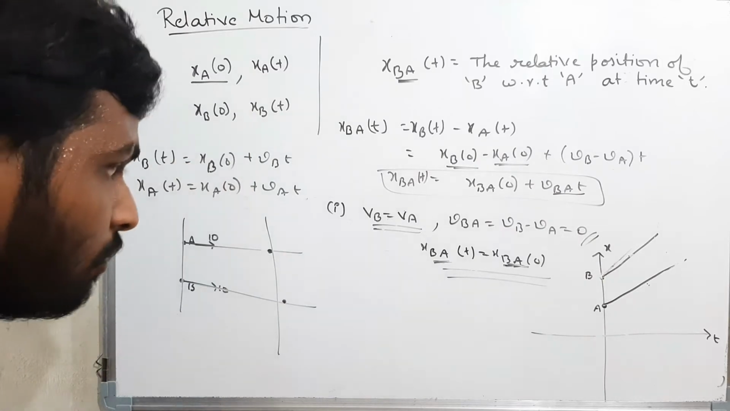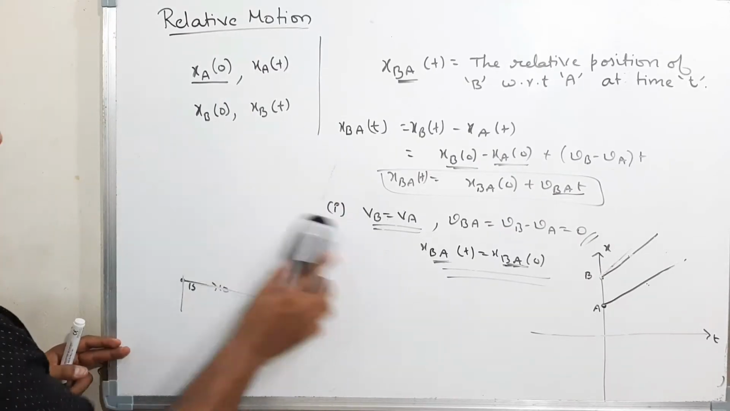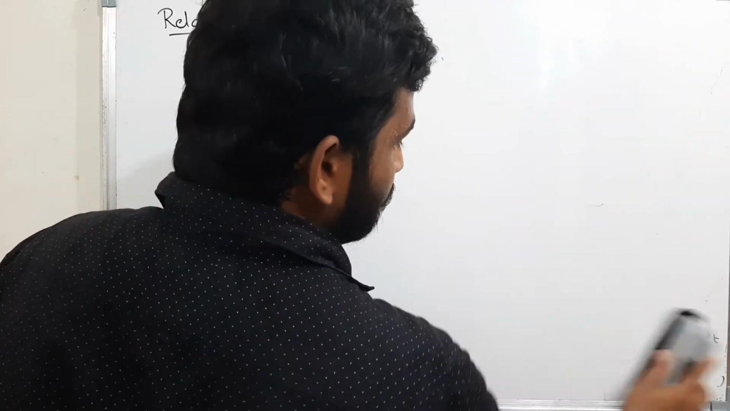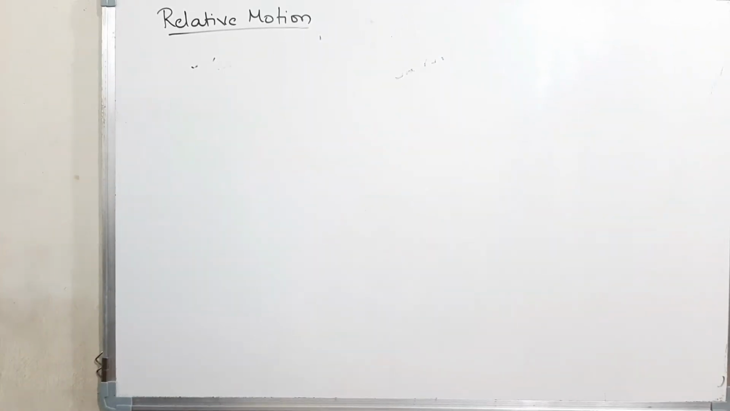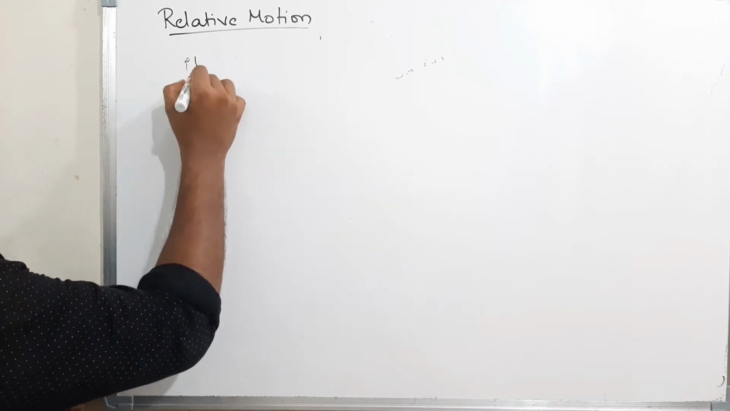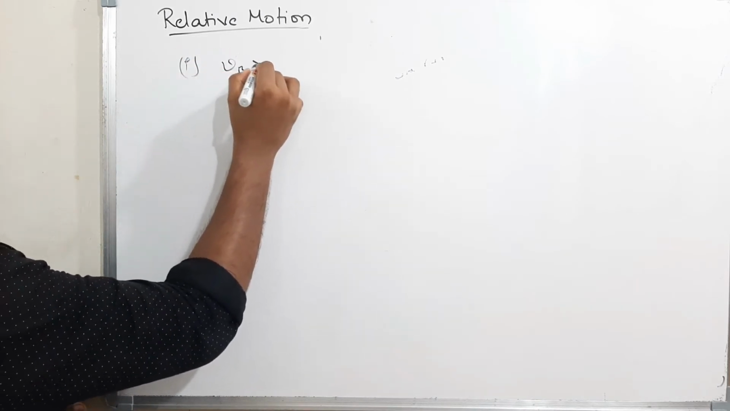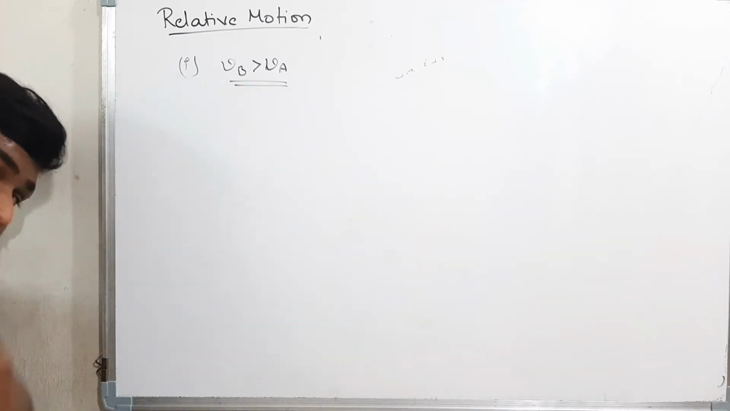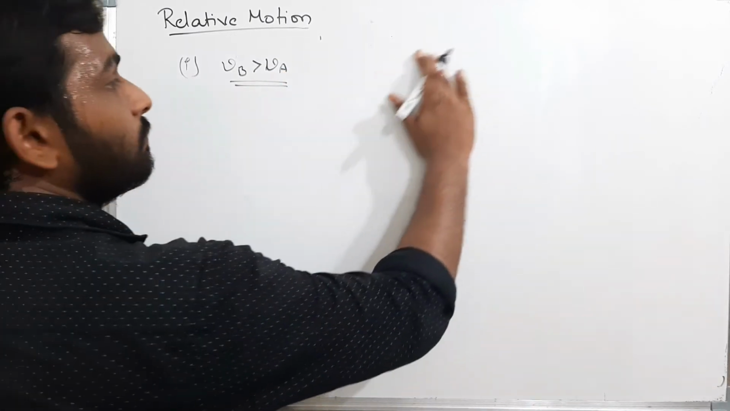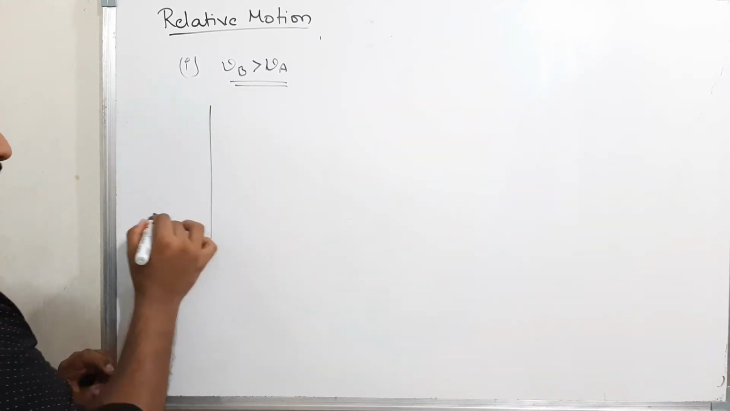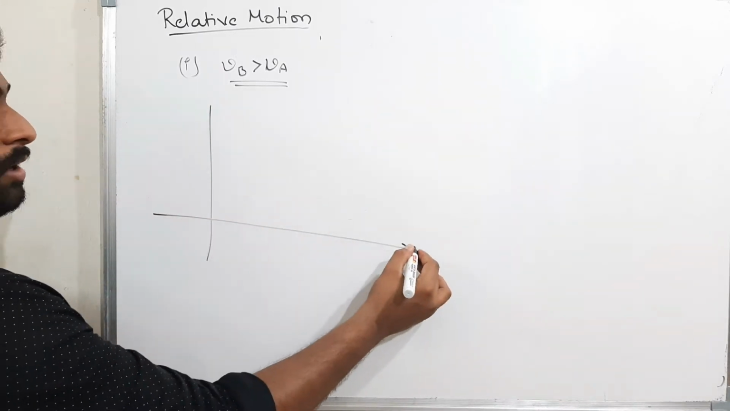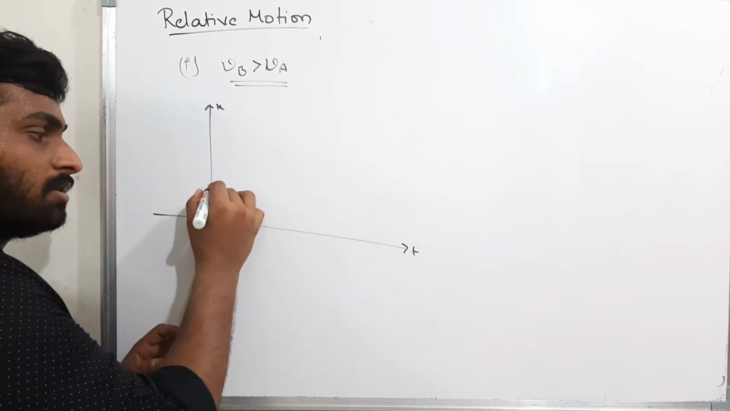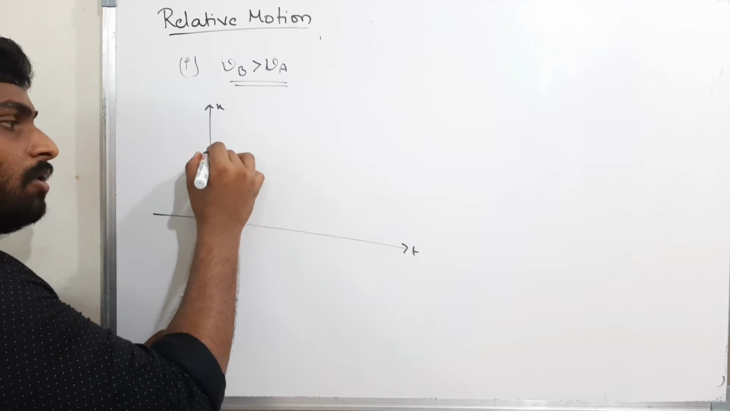Okay. Now, by chance, if Vb is greater than Va, now see here, there are two possibilities. I am taking the x-t graph. Now initially the body A is here and initially the body B is here.